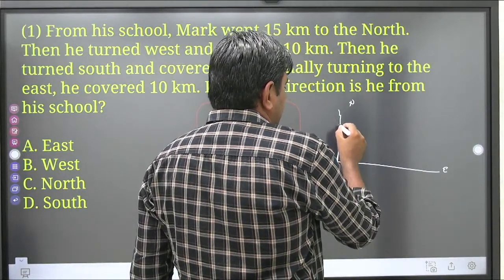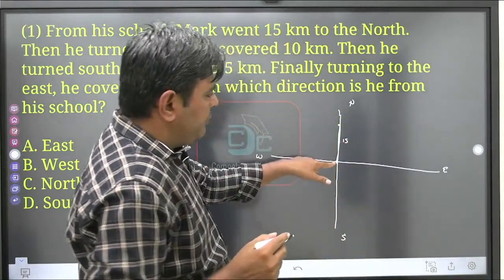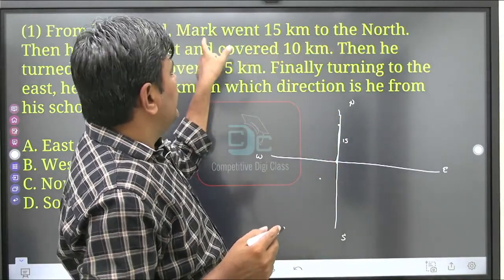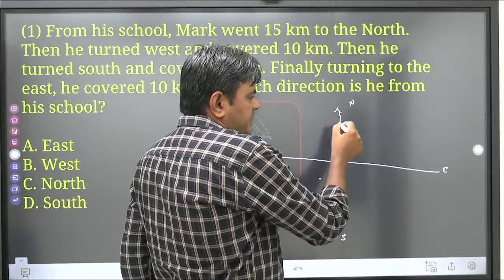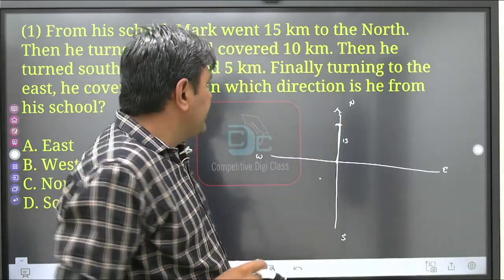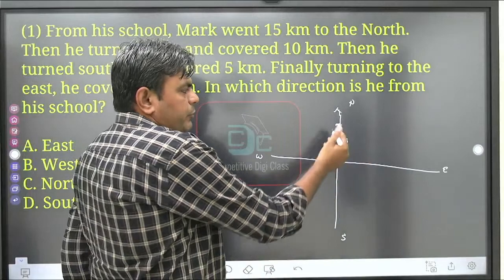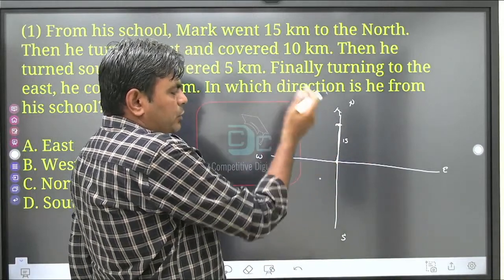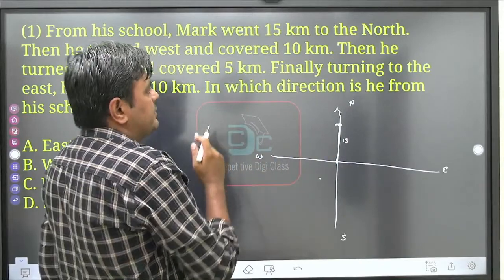Suppose this is 15 km. From here he went 15 km to the north side. This is north direction, and suppose he reached this point, 15 km distance. Then he turned west. According to the question, from this point he turned to west, it means in this direction.